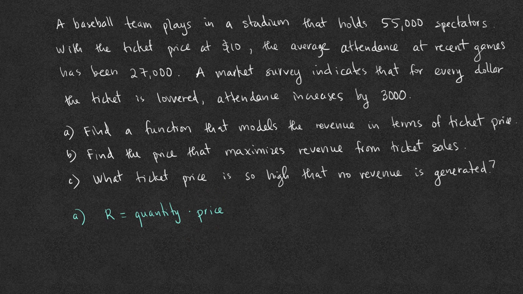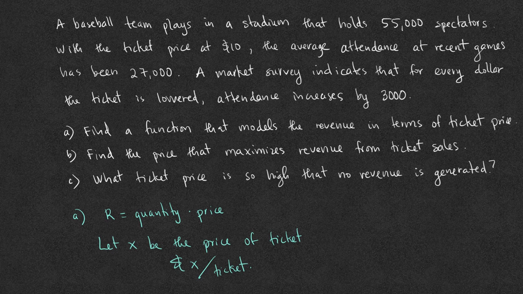And so, we will let x be the price of the ticket for now. And so for each ticket, it will cost x dollars, x per ticket. So this is the price. With this new price, we will find the quantity.